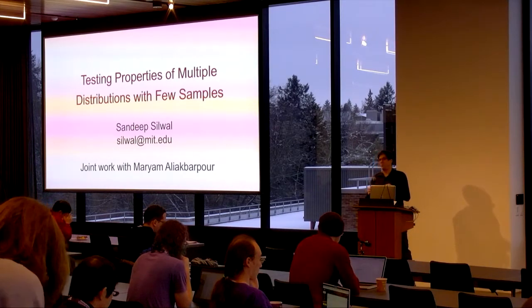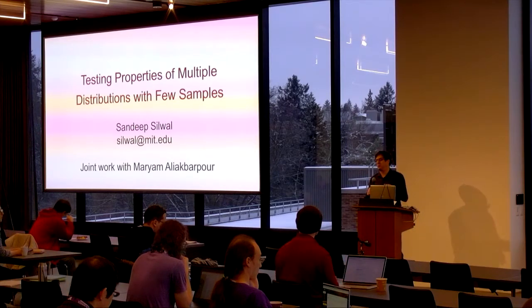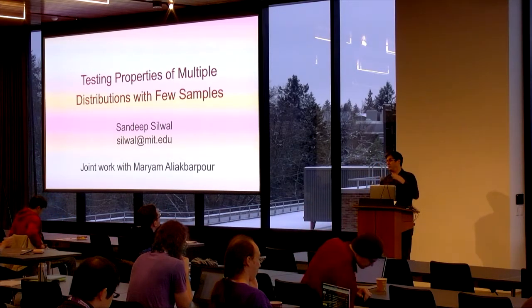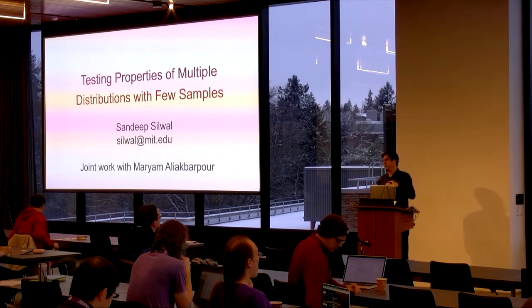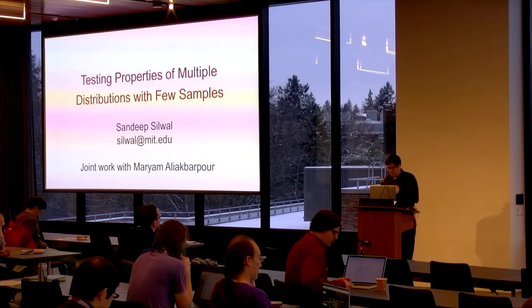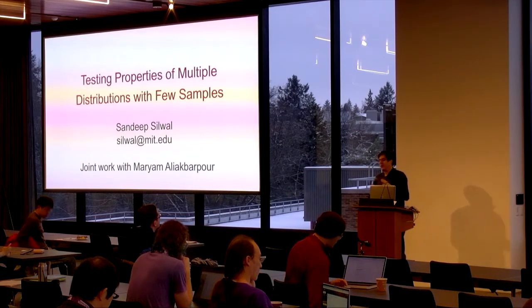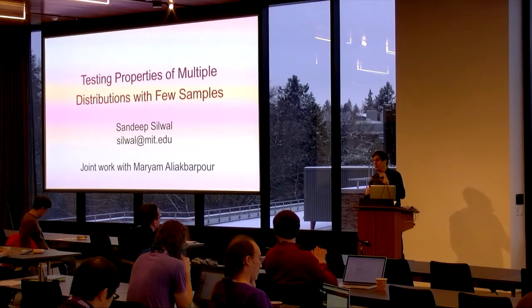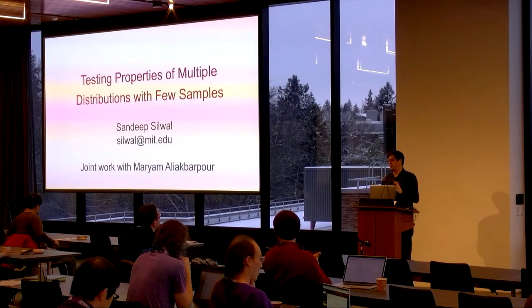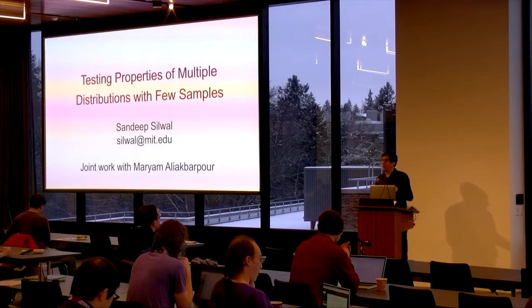But if you know some extra property, in particular, if you know that this distribution is monotone with respect to the cube in the sense of subset containment or bit vector monotonicity, can you actually get a sublinear algorithm in the number of points you need to sample? And in fact, they show that one can get an exponential savings in terms of the dimension of the cube. So those three are in the sublinear algorithms area.